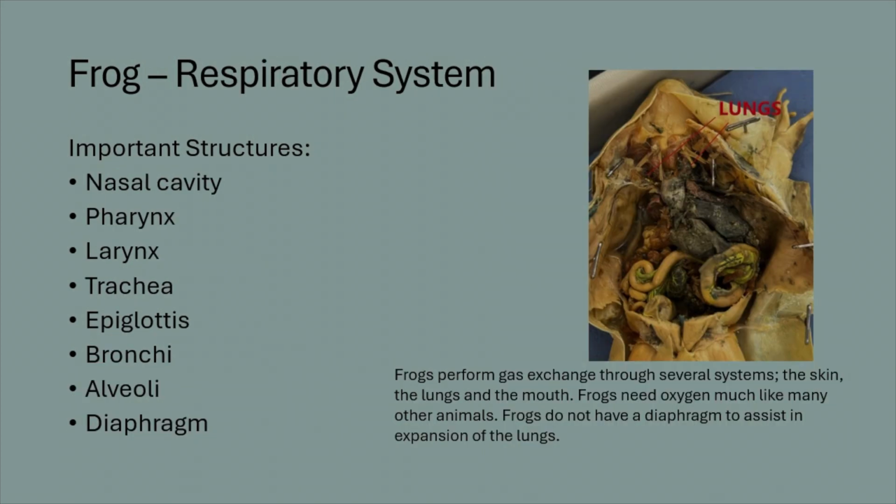The respiratory system. Frogs perform gas exchange through several systems, including the skin, the lungs, and the mouth. Frogs need oxygen like basically any other animal. Frogs do not have a diaphragm to assist in expansion of the lungs like humans. Some important structures of the respiratory system include the nasal cavity, the pharynx and larynx, the trachea, the epiglottis, the bronchi, the alveoli, and the diaphragm. And on the picture on the right, we can see the labeled lungs of the frog.